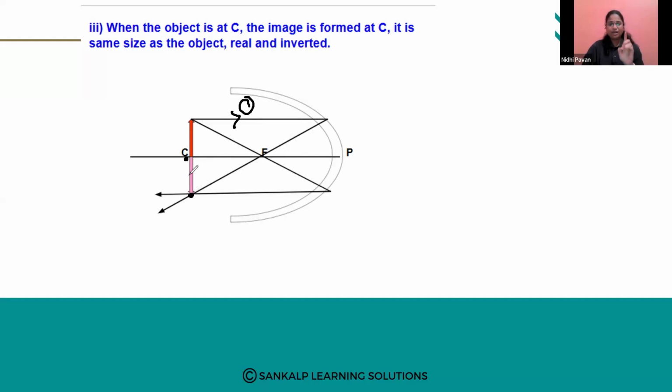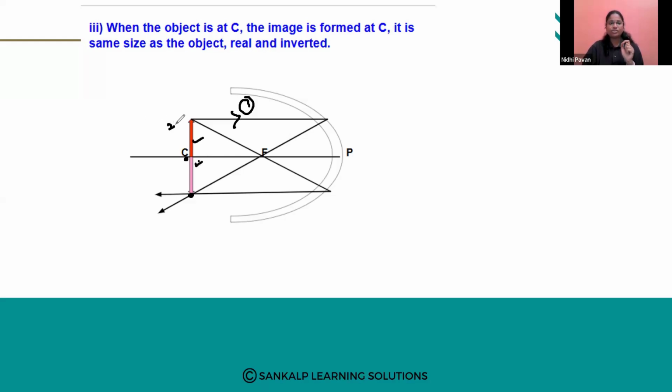So when you keep the object at the center of curvature, the image will be formed at the center of curvature only. But the properties or characteristics of the image will be different. Here, the size of the image is equal to the object, the same size.